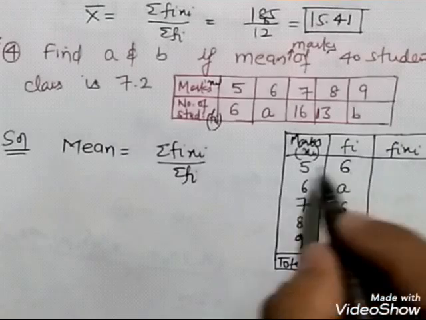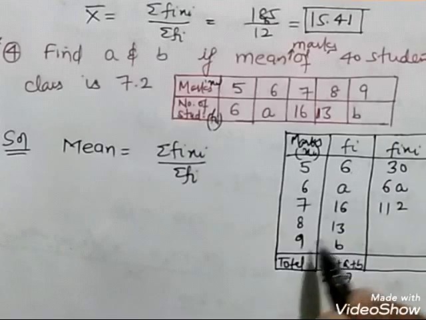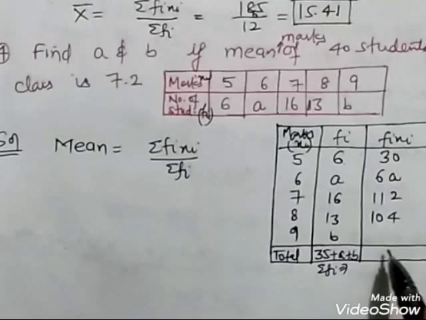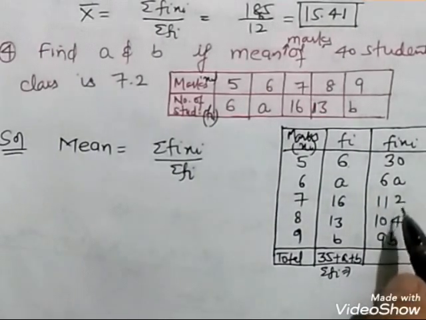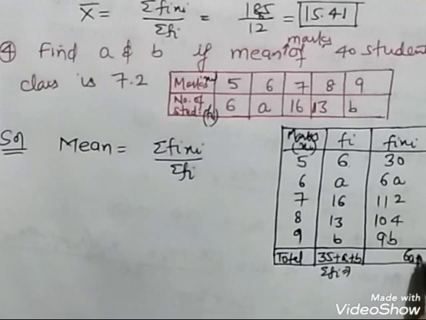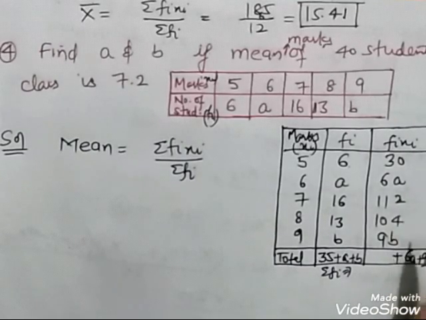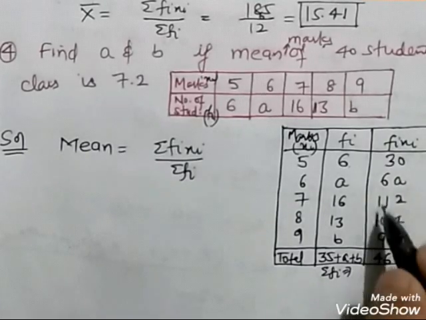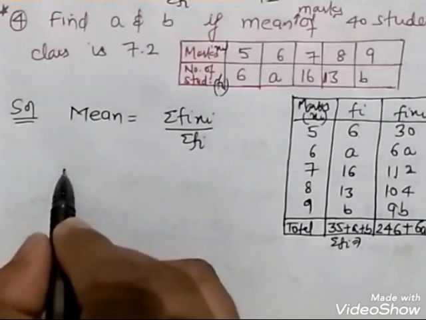Simple as that. Then fi xi is 30, 6A, 112, 104, and this is 9B. Now you just need to calculate these things. That is 6A plus 9B remain as it is. You just have to add up the rest. 4 plus 2 is 6. 1 plus 3 is 4. 1 plus 1 is 2. 246. Okay.